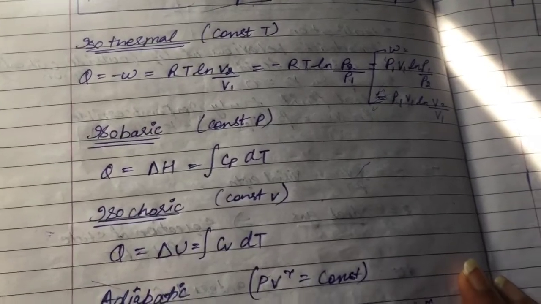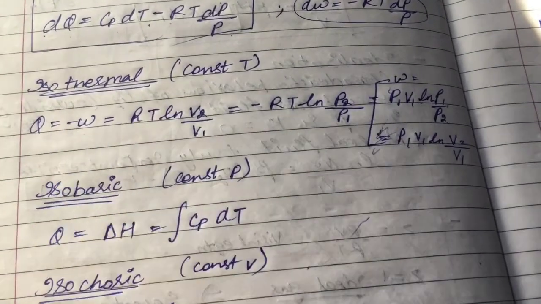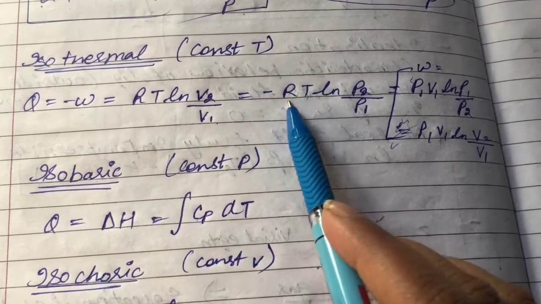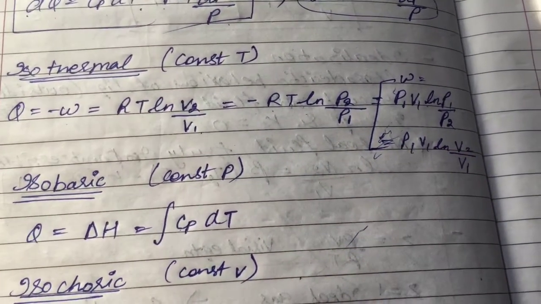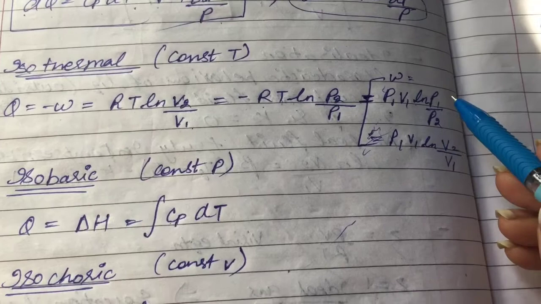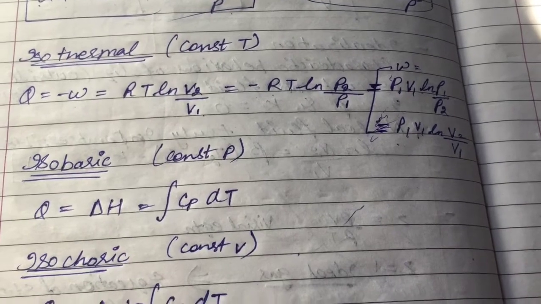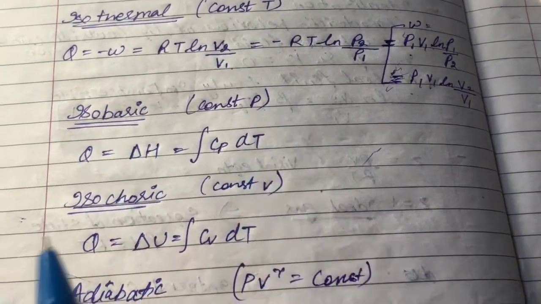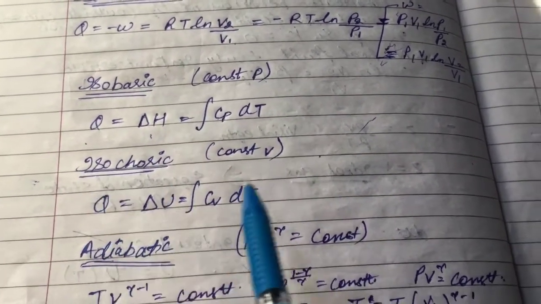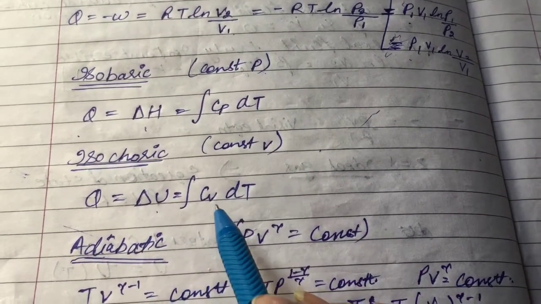Now for isothermal processes, when temperature is constant, Q is equal to minus W, which is equal to RT ln V2 by V1, equal to minus of RT ln P2 by P1, which is equal to P1 V1 ln P1 by P2, equal to P1 V1 ln V2 by V1. Next is isobaric, at constant pressure. Q is given as delta H, which is integration of Cp dT. For isochoric, constant volume process, Q is equal to delta U, which is integration of Cv dT.